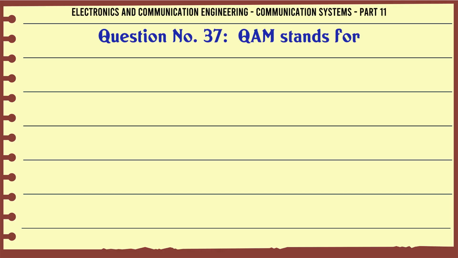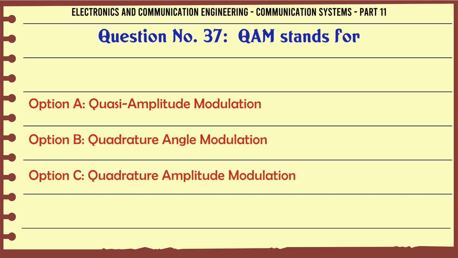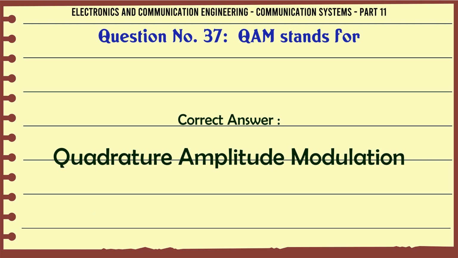QAM stands for A. Quasi-amplitude modulation, B. Quadrature angle modulation, C. Quadrature amplitude modulation, D. None of the above. The correct answer is quadrature amplitude modulation.